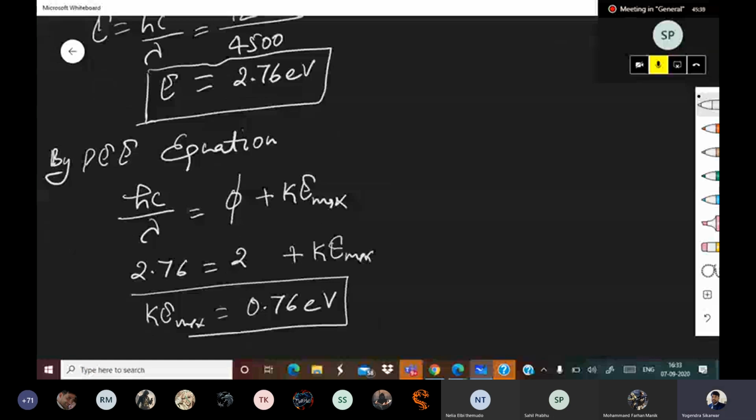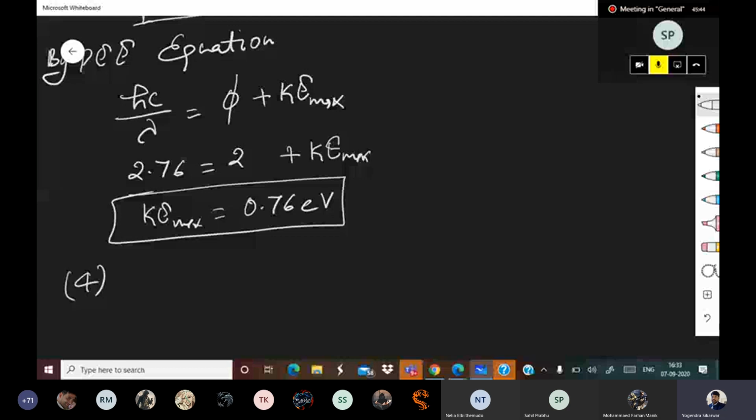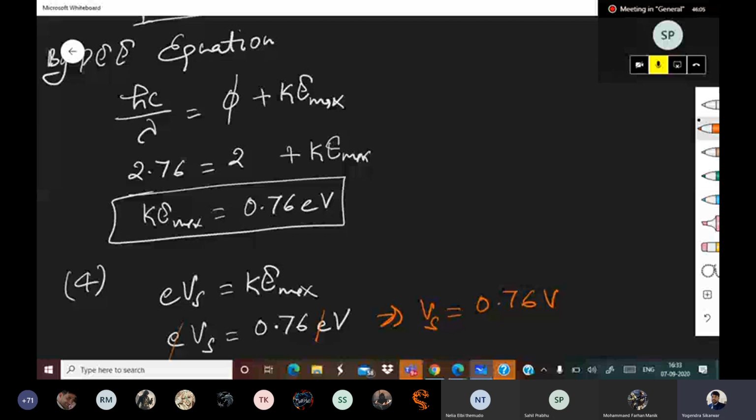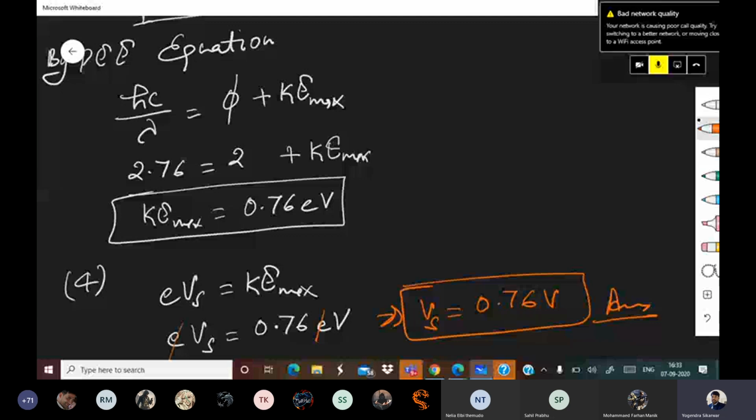So next part, fourth part. Now eVs is equal to KE max. Let me write it directly. eVs is equal to 0.76 eV. This e got cancelled. Vs is equal to 0.76 volt. Answer: so Vs, the stopping potential, is 0.76 volt.